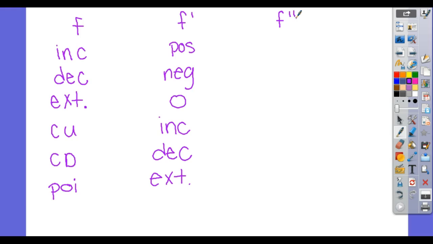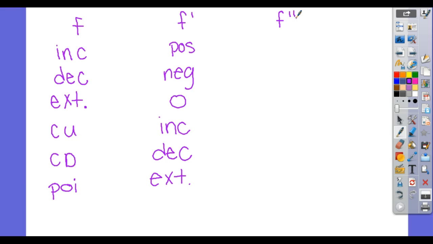Think about velocity. If velocity is a constant, what's your acceleration? 0. Velocity is a constant. What's your acceleration? So think of that as a graph again, right? What would the slope of that tangent line be? Because it's a horizontal line. Do you see how that works?